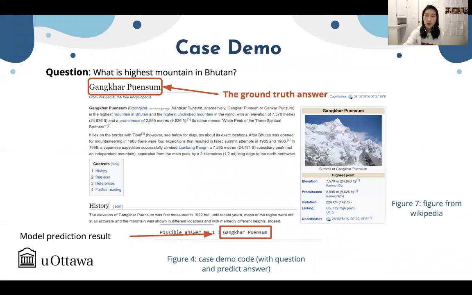And in order to verify the correctness of our model, I did the same query on Wikipedia. And this is the ground truth answer from Wikipedia. And we can see both the answer from Wikipedia and the prediction result of our model are the same. So this preliminarily proves the accuracy of our model.